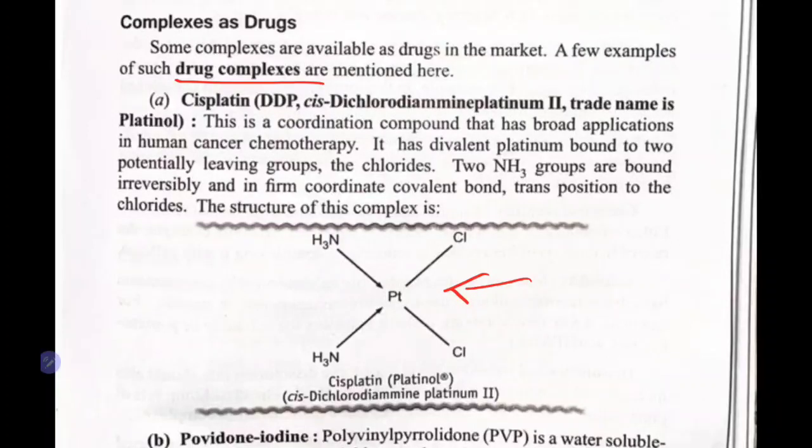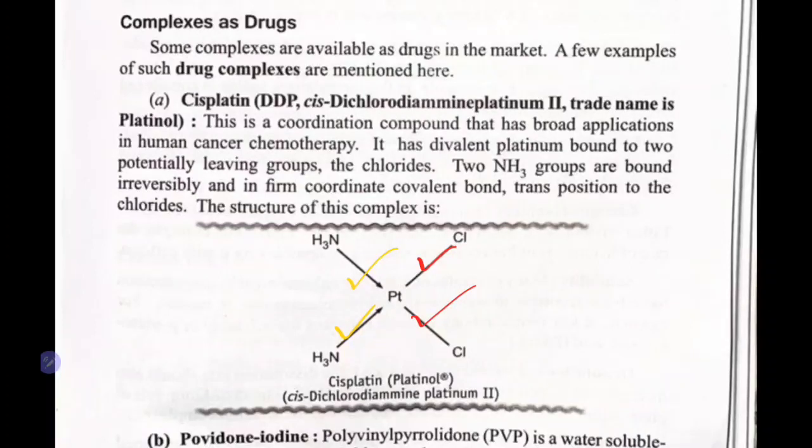Check here. Two bonds can be explained by the classical theory of valency. The chlorine bond can be said to be a covalent bond, explained by the classical theory of valency, which is formed by the sharing of atoms. But these two bonds cannot be explained by the classical theory of valency. I will show them in a different color. Hence, we call this particular molecule a complex.